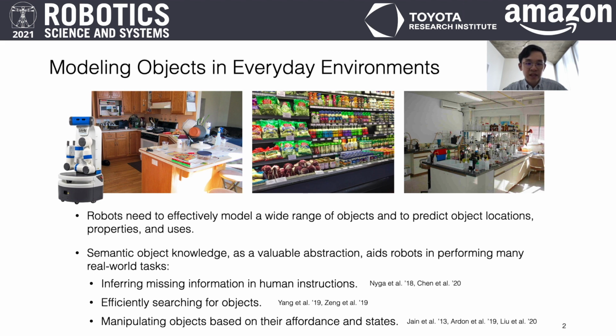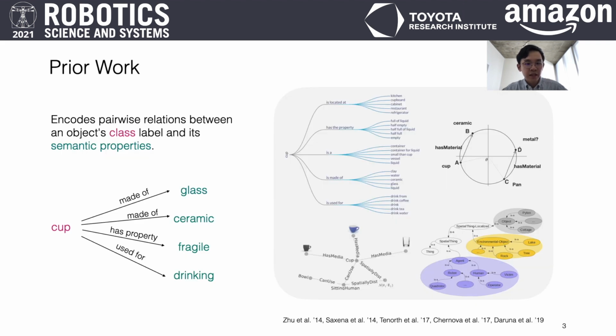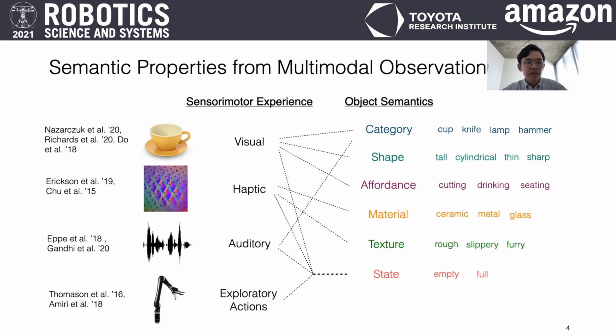Perceiving and understanding semantic properties of objects is useful for many real-world tasks, such as searching for objects or interpreting vague human instructions. Prior work has encoded semantic knowledge primarily as pairwise relations between an object's class label and its semantic properties, such as "cup is made of glass." These semantic properties can come from a variety of perception methods and be grounded in different sensory modalities.